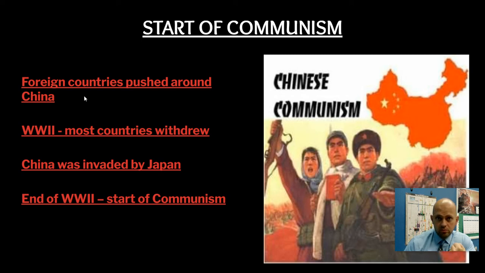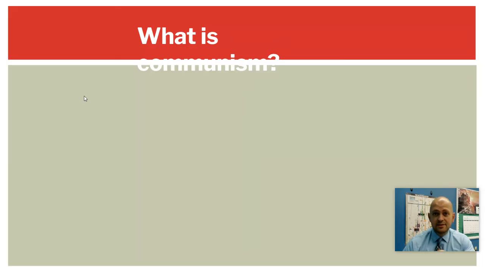So, the question is, what is communism? So what is communism? Okay, so let's break it down. A textbook definition of communism is a belief in a classless society. So we're not talking about school classes here. What we are talking about here is social classes. So most societies have basically three categories of social classes. You have an upper class, you have a middle class, and you have a lower class.